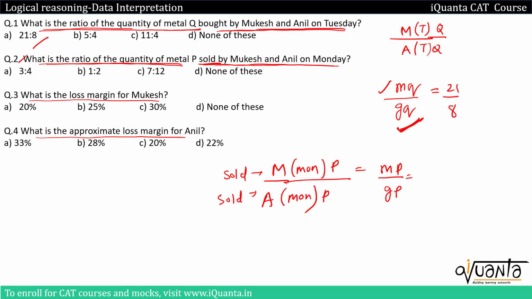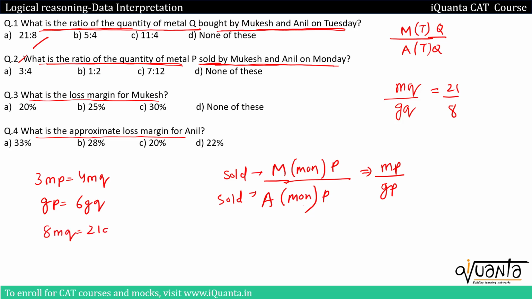Now how to calculate this ratio of MP to GP? See, so far we have calculated a few ratios. Let us write down all of them. 3MP equal to 4MQ. Another relation that we established, it was GP equal to 6GQ. Third relation that we had, it was 8MQ equals to 21GQ. So if I divide these two, I will be getting GP upon 8MQ equal to 6 by 21.